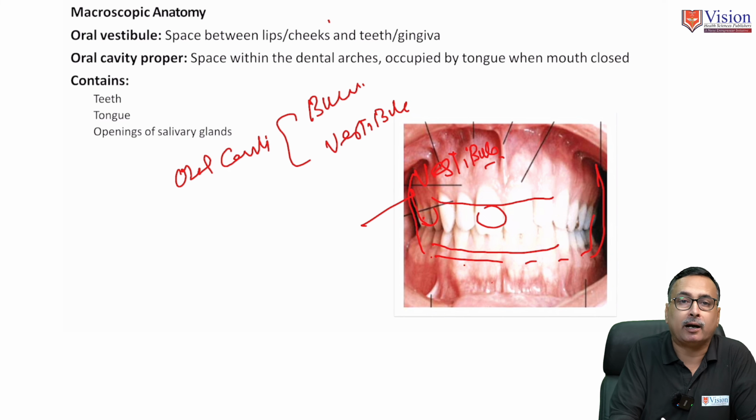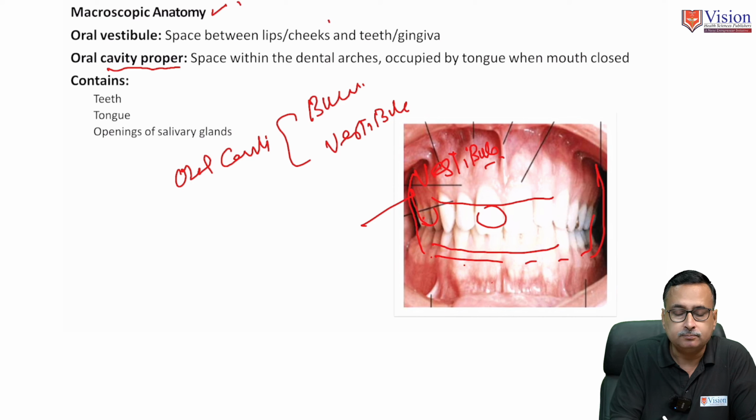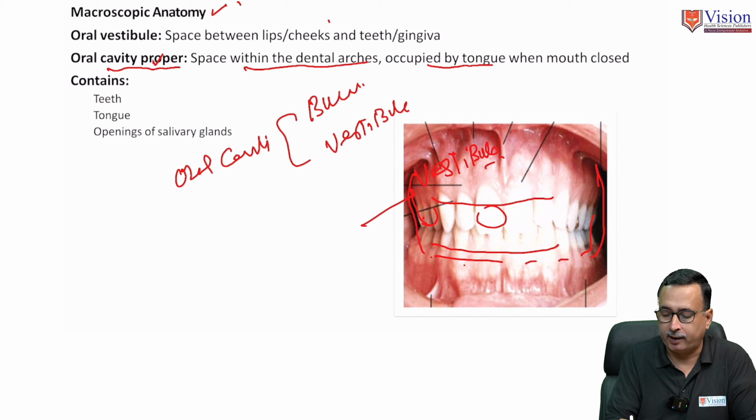And what's the macroscopic anatomy of oral cavity? So an oral cavity or oral cavity proper, or we can call buccal cavity. Just earlier I said that oral cavity is divisible into buccal cavity and vestibule. We can call buccal cavity synonymously as oral cavity proper. It's a space between dental arches and occupied by tongue when mouth is closed.